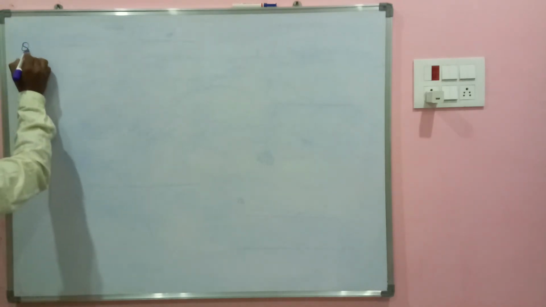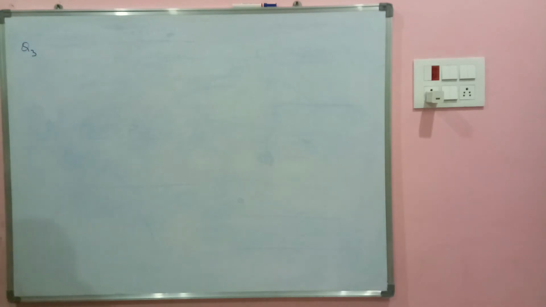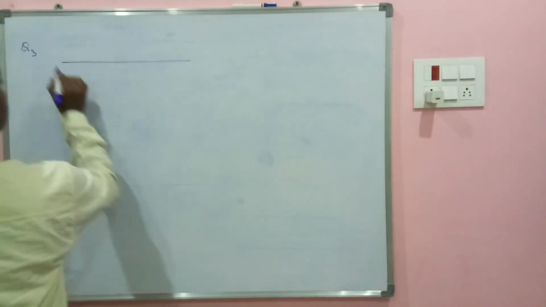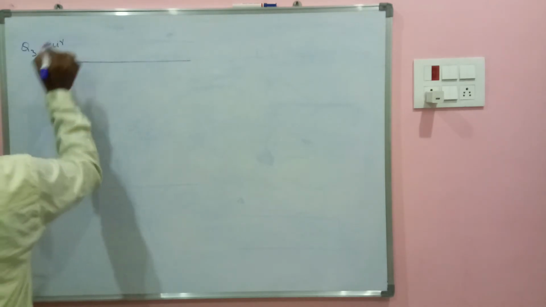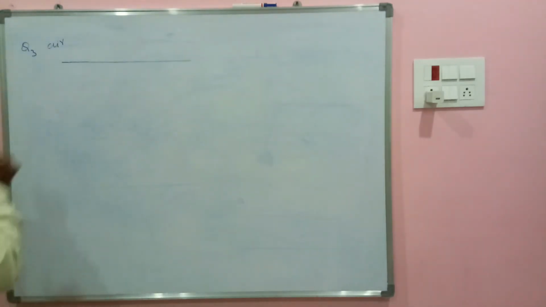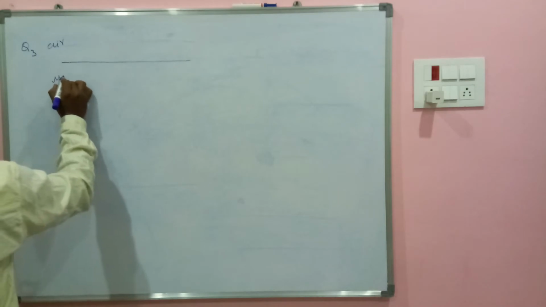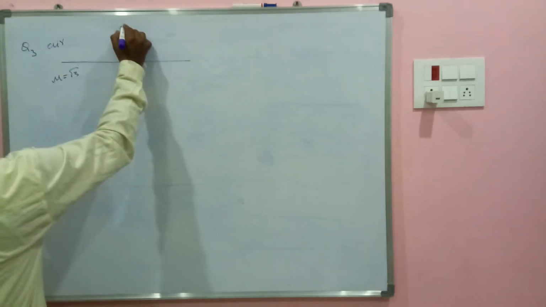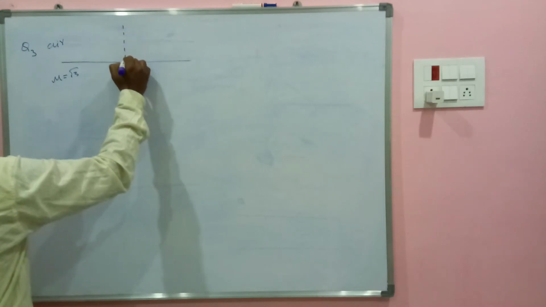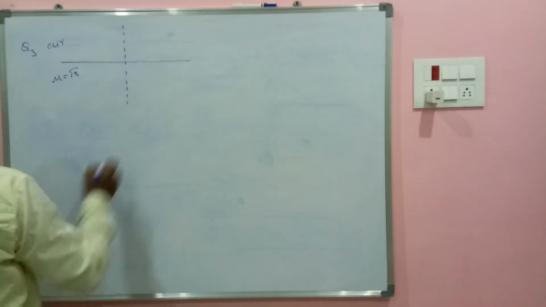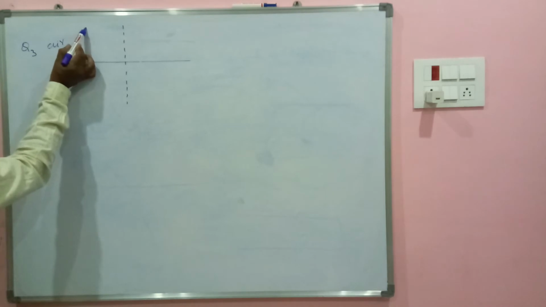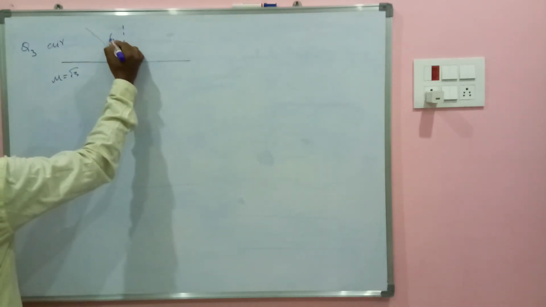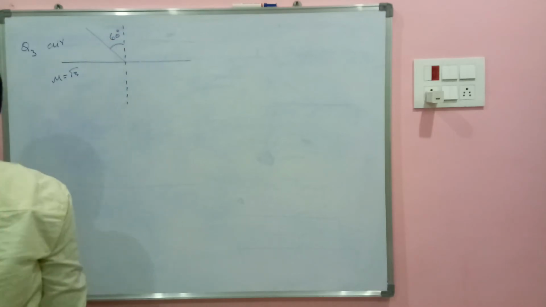Let this be question number 3 in today's class. Has given a diagram where this is interface and this is air, and this is a medium whose refractive index is √3, and this you consider as a normal. This is angle of incident ray coming along this direction. This is angle of incidence given around 60 degrees.